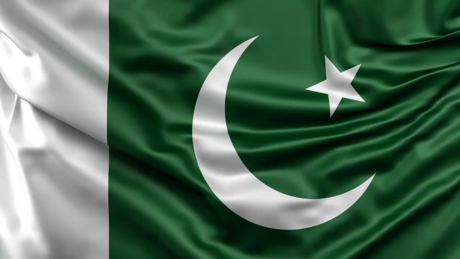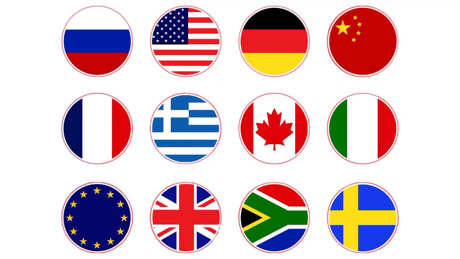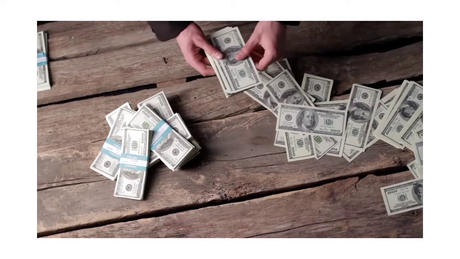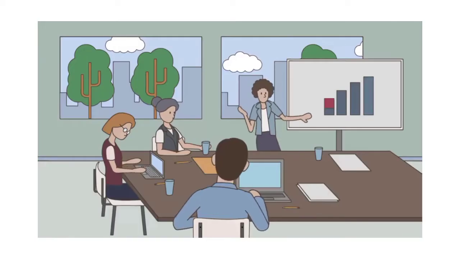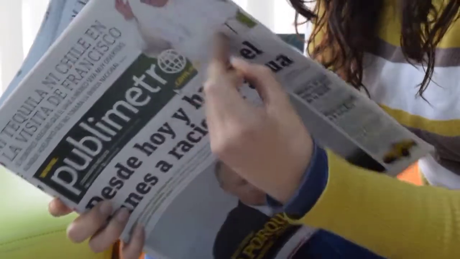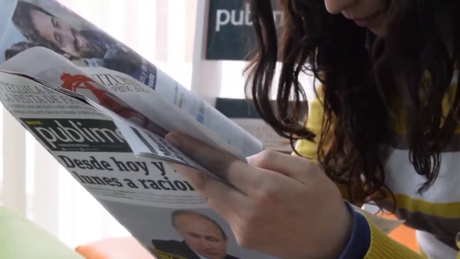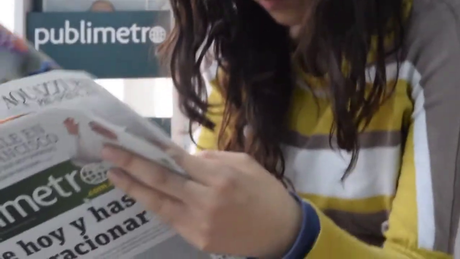PPSC wants the candidates to be updated about Pakistan's relations with such countries. They ask about the currencies, the capitals and more often about the international organizations. You can find all of this information from a single newspaper every day. You don't need to spend much time, just go through the daily newspaper and your general knowledge questions will be well prepared.